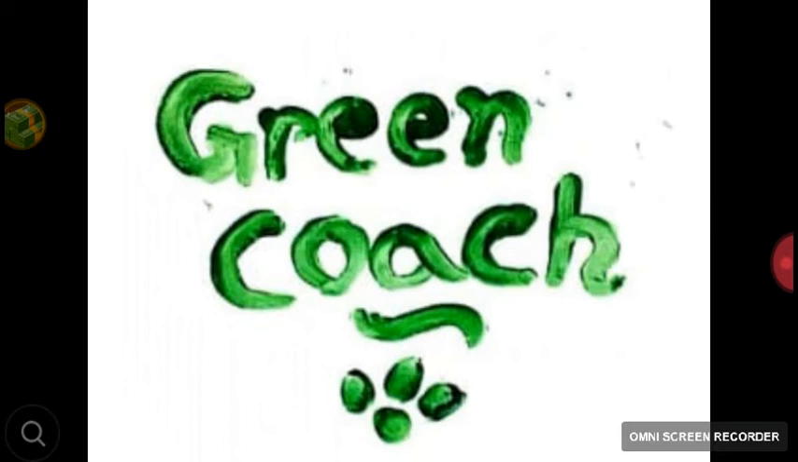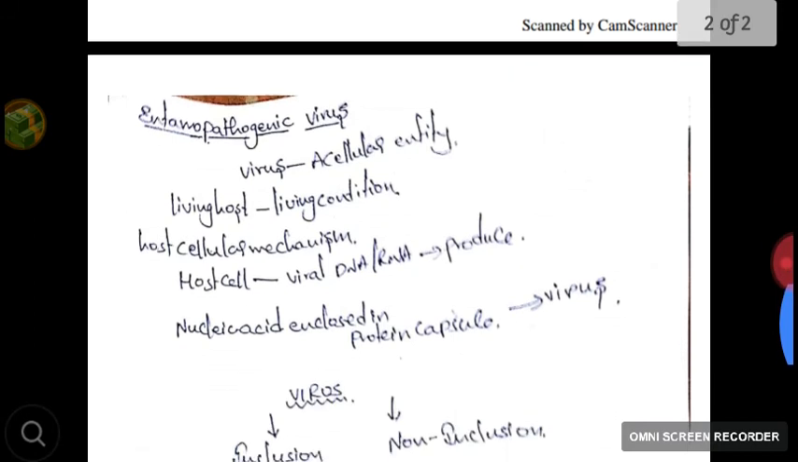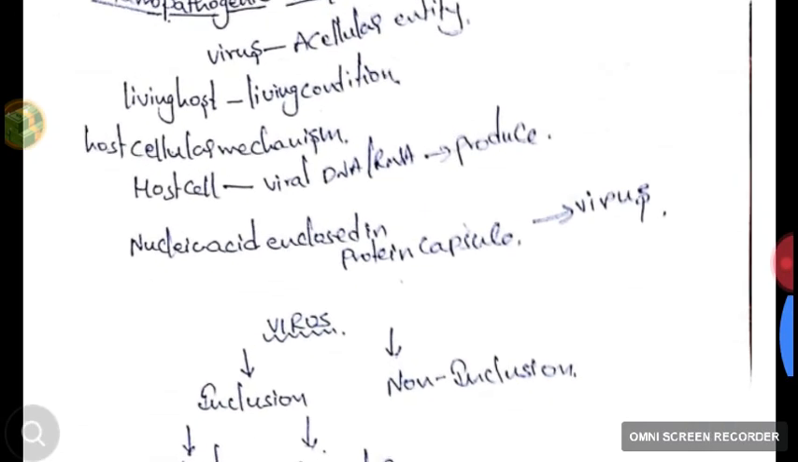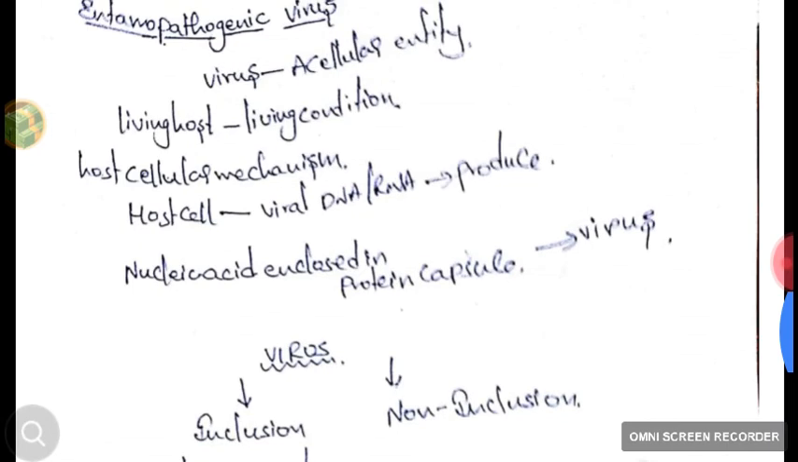Today we are dealing with entomology, and today's topic is entomopathogenic virus. Let's start our class. The word entomo means insect, pathogenic means disease causing, and virus means an entity. Viruses which cause diseases to the insects are called entomopathogenic viruses. Today we are not discussing the mechanism, just the classification of entomopathogenic virus.